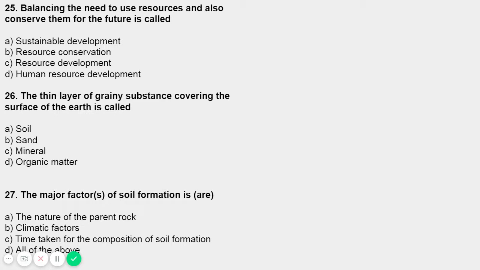So, as we can see the options, the nature of the parent rock, climatic factors, time taken for the composition of soil formation, and all of the above. So, I've already told you the major factors of soil formation are five. So, which is nature, the parent rock, climate, time. So obviously the answer is option D, which is the 27th. Option is D, all of the above.